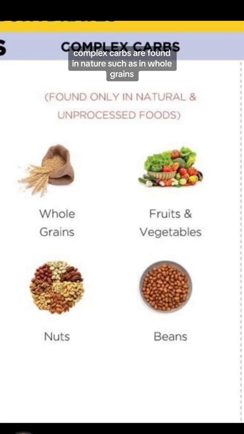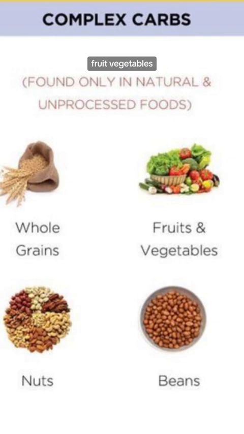Complex carbs are found in nature, such as in whole grains, fruits, vegetables, nuts, legumes, and beans. Complex carbs make you feel full longer, so you have fewer cravings, you have sustained energy, and they promote fat loss. Here's an easy way to find out if a carb is good or bad. Ask yourself this question: was the food made by nature, or was it made by man?